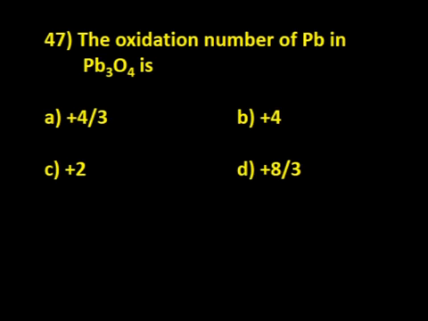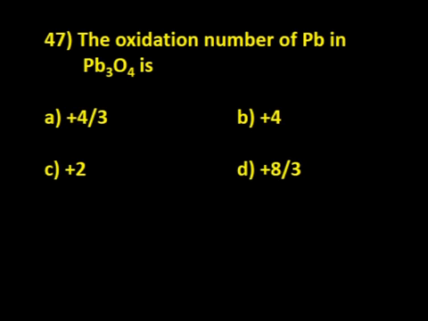The oxidation number of lead in Pb3O4. See, for lead, 3x plus 4 into minus 2 is equal to 0.